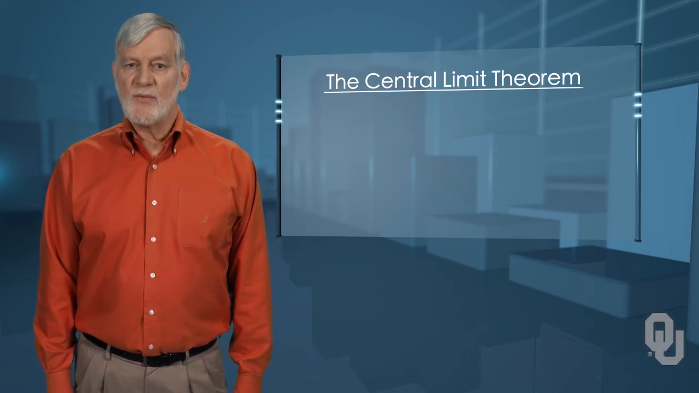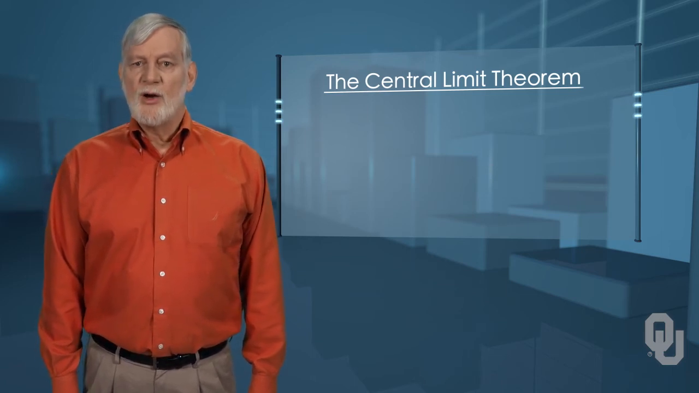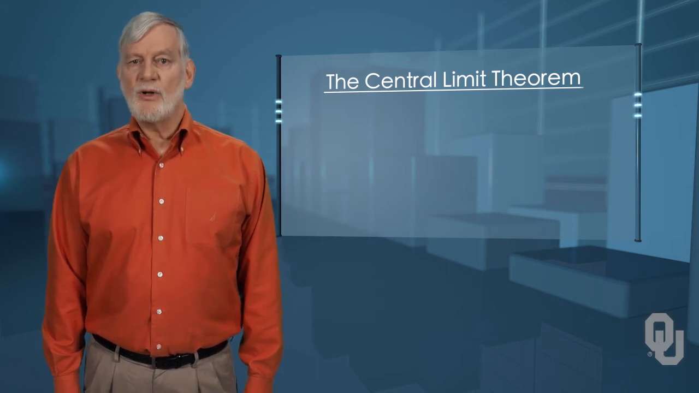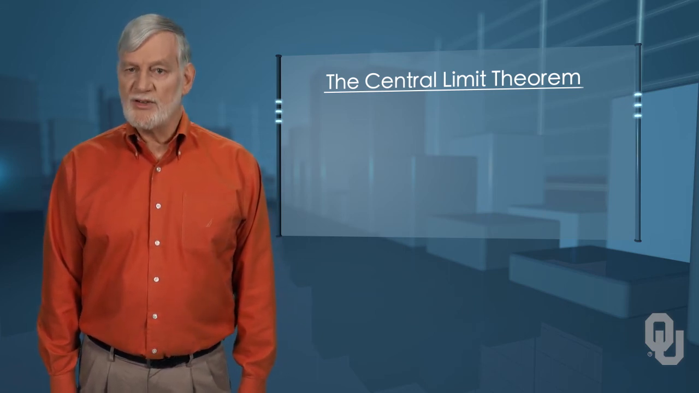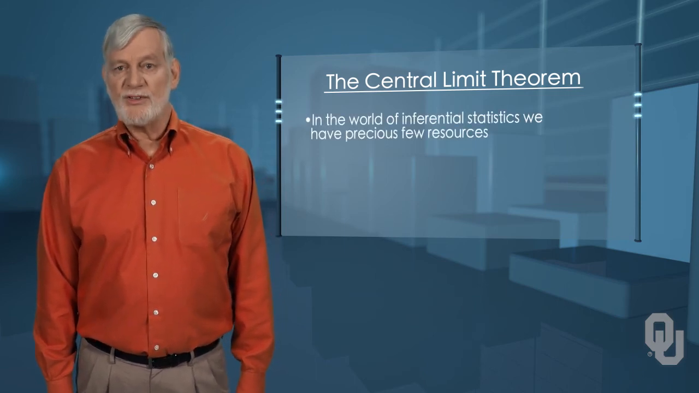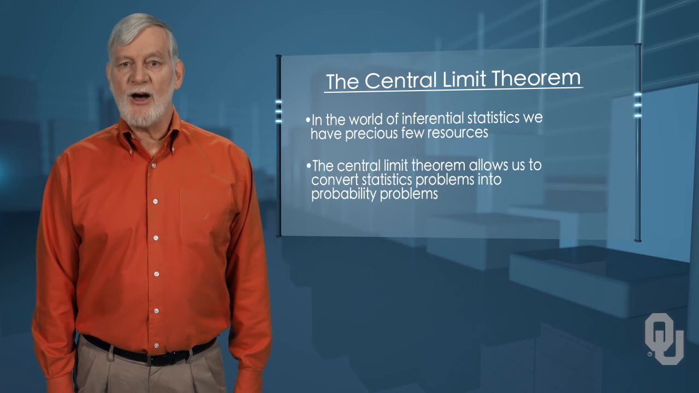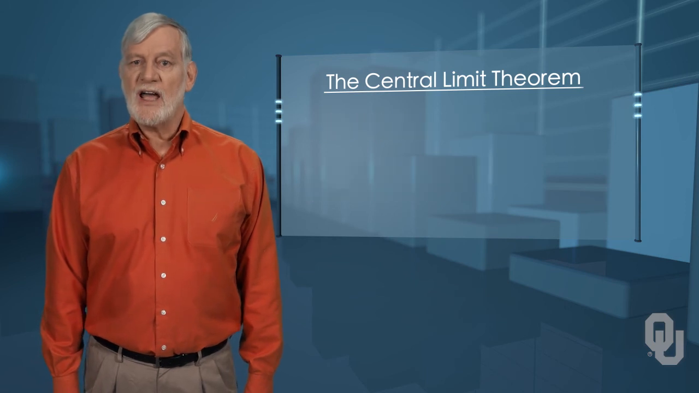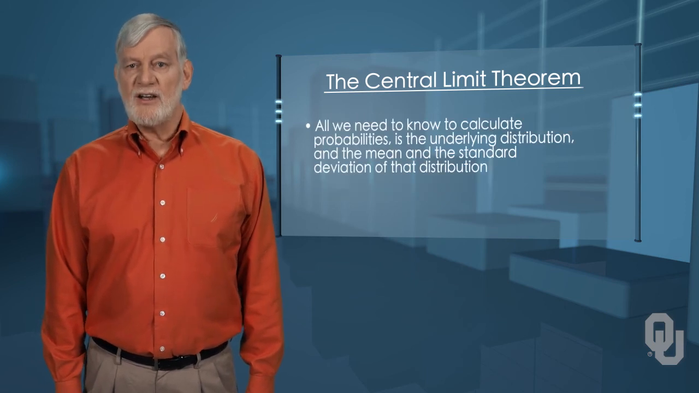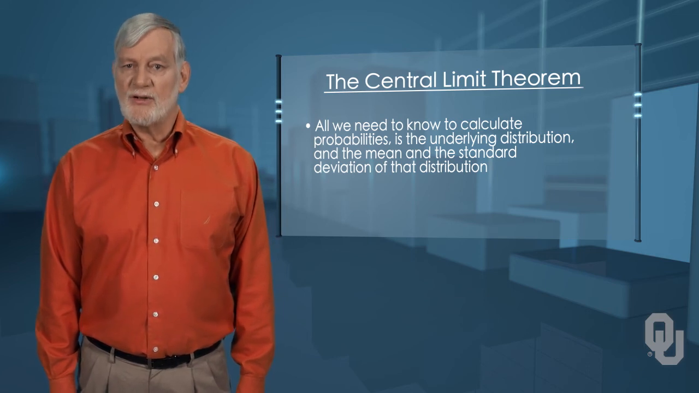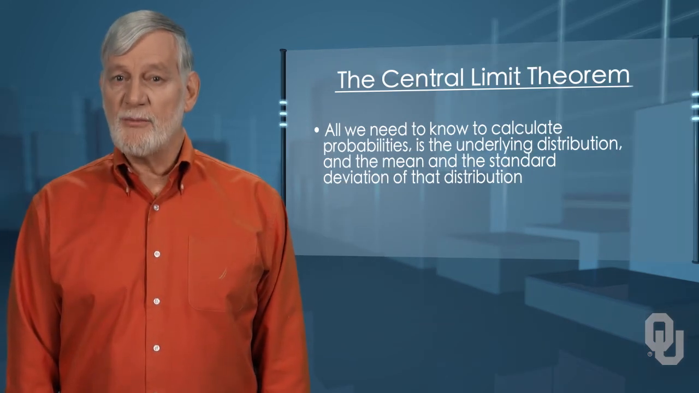Remember that we studied probability because we can calculate exact probabilities in the world of known parameters and distributions. But in the world of inferential statistics, we have precious few resources. The central limit theorem allows us to convert statistics problems into probability problems. All we need to know to calculate probabilities is the underlying distribution and the mean and standard deviation of that distribution. That is what the central limit theorem provides.